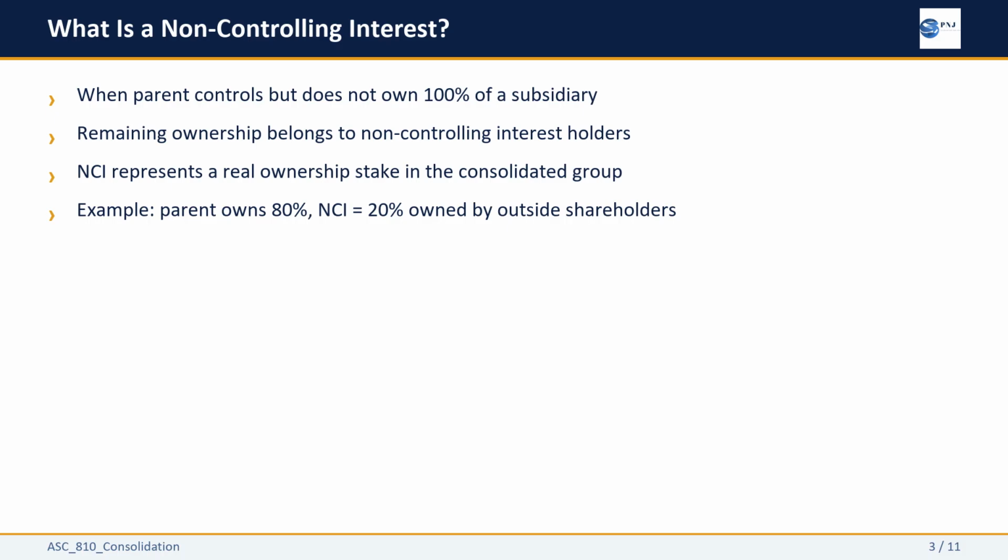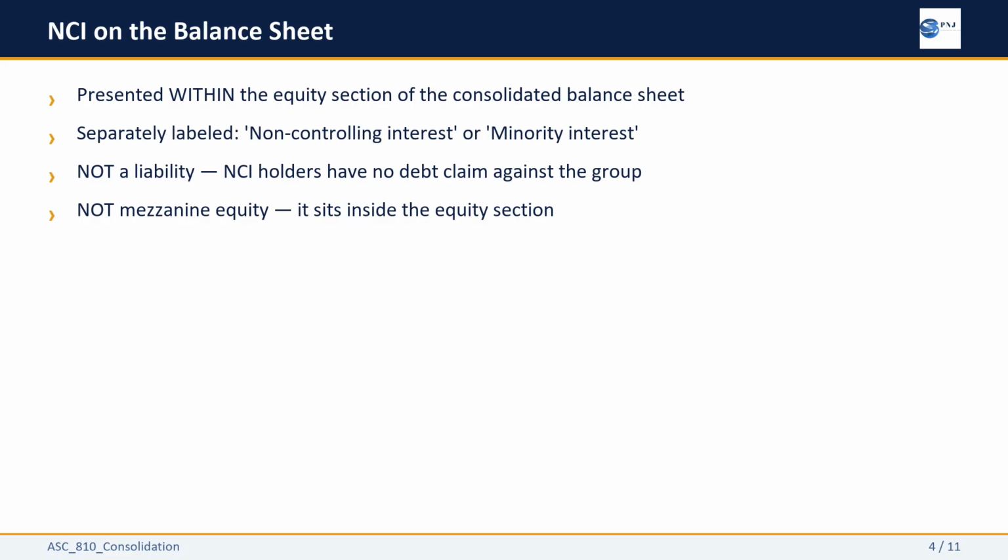ASC 810 requires that this ownership be properly reflected in the consolidated financial statements, both on the balance sheet and on the income statement. Getting NCI wrong distorts the picture of who owns what and who earns what. This is where many teams get it wrong, often because of old habits from pre-2008 guidance.